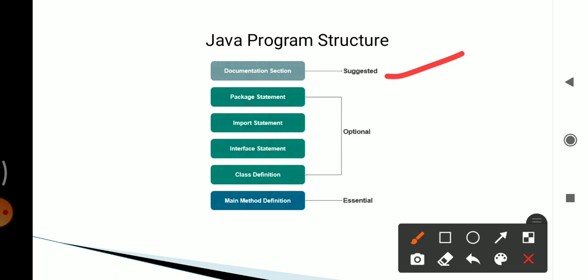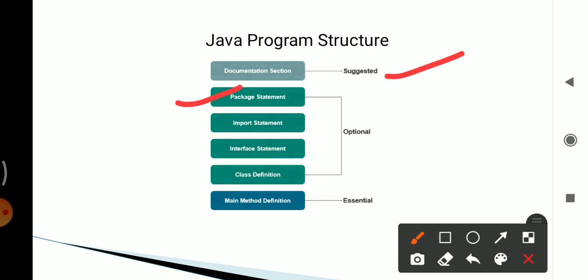Then second is package statement. Package statement informs the compiler that classes defined here belong to this package. For example, package name, semicolon. That means package student, semicolon. Package statement is optional because the classes we define need not be part of any package. So this is optional.